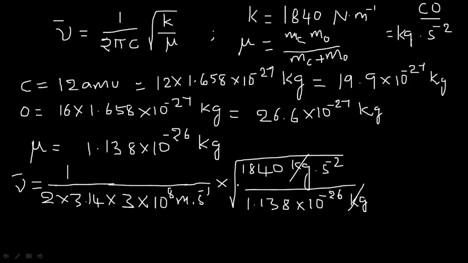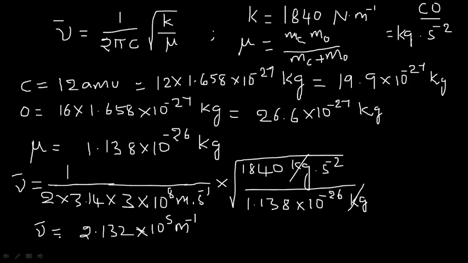On simplification of all the values present in the expression, you will have the final value come out to be 2.132 into 10 to the power of 5 meters, not meters, meter inverse, right?